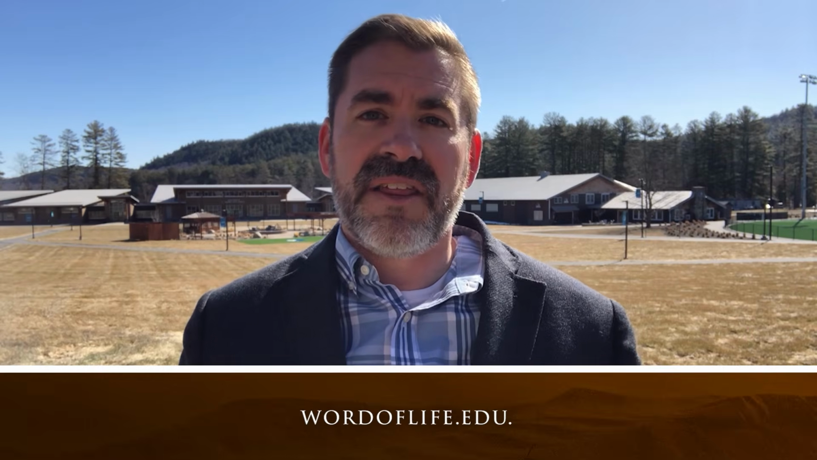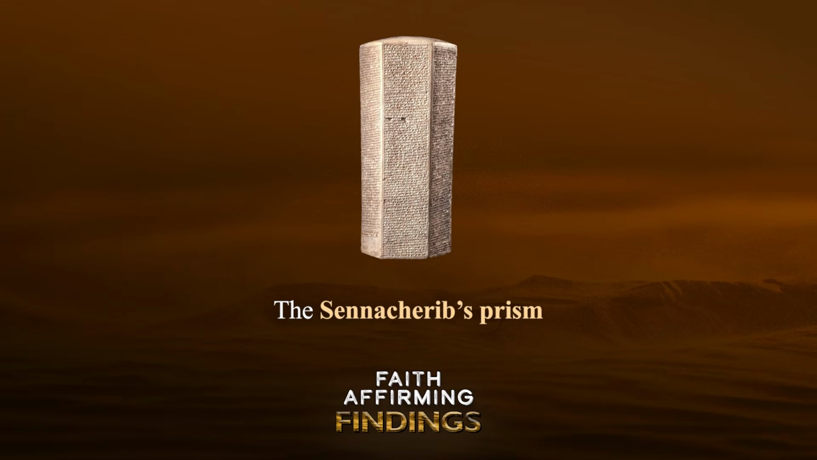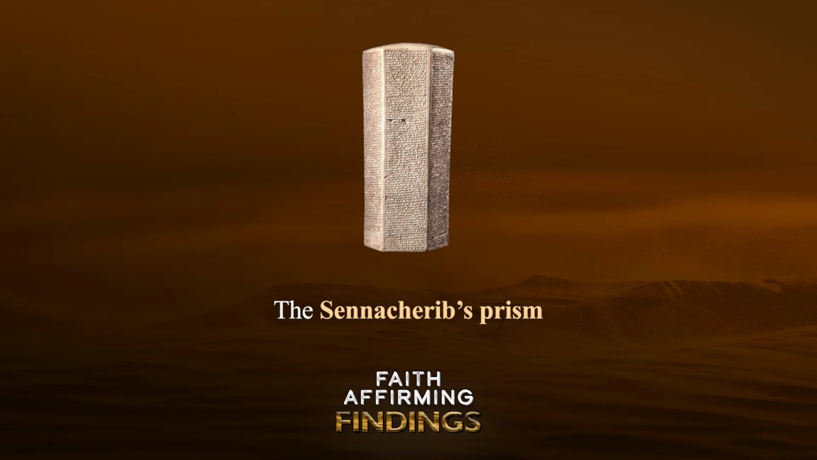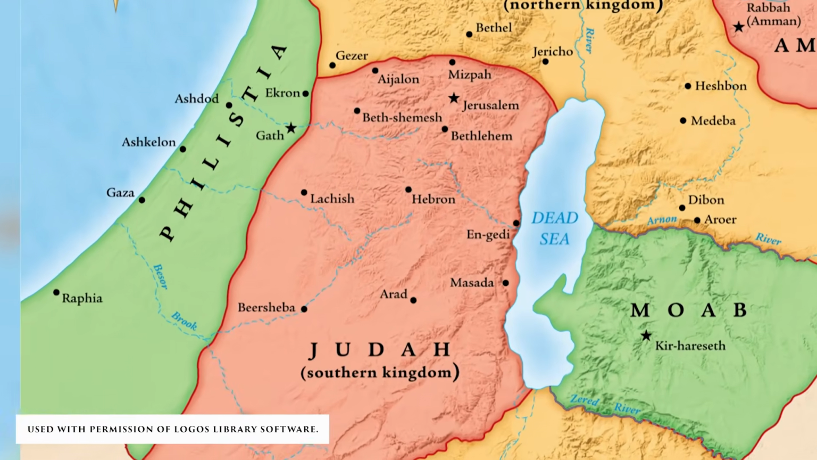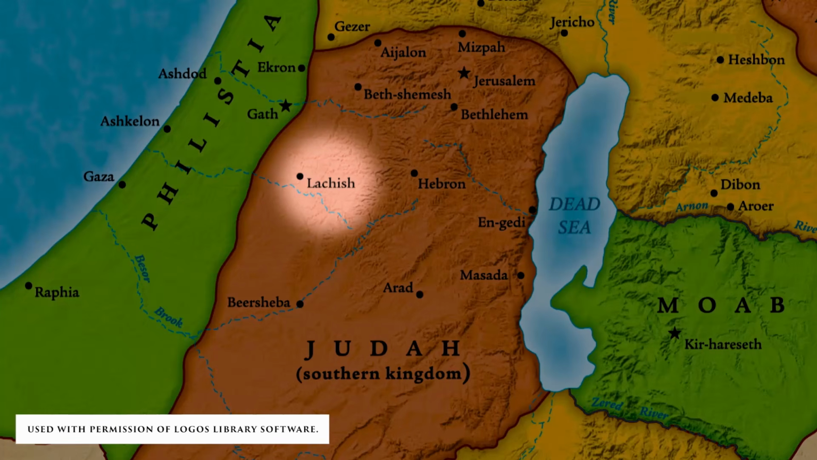Now, for your faith-affirming finding of the week. In last week's episode, we discussed Sennacherib's prism, which affirmed the biblical account that God prevented Sennacherib from conquering Jerusalem, the most important city of Judah. In today's program, I'm going to tell you about the Lachish Relief, which depicts the devastating destruction of the city of Lachish, Judah's second most important city.